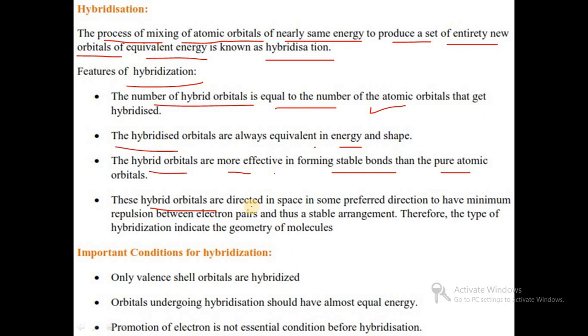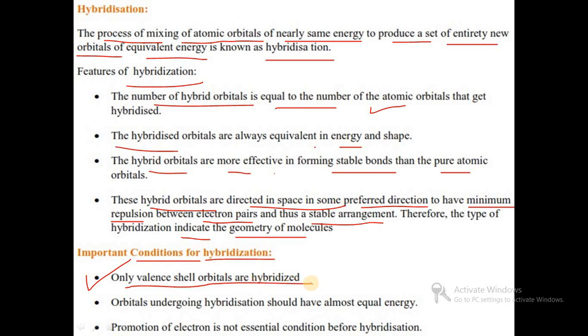These hybrid orbitals are directed in space in some preferred direction to have minimum repulsion between electron pairs, and thus a stable arrangement is formed. Therefore the type of hybridization indicates the geometry of molecules. Different types of hybridization have different types of geometries, which we will see in next videos. Then important conditions for hybridization: the first condition is that only valence shell orbitals are hybridized.